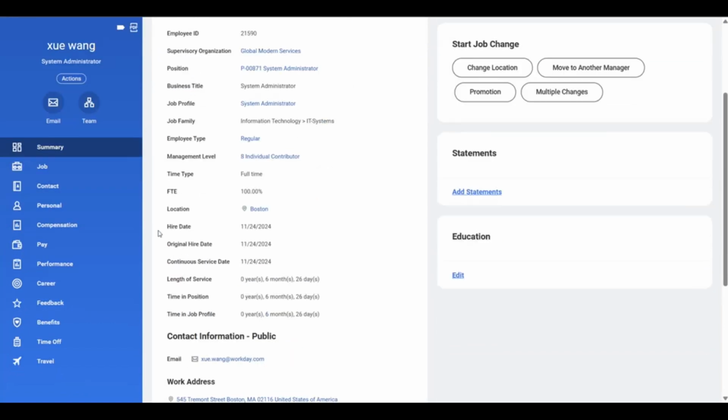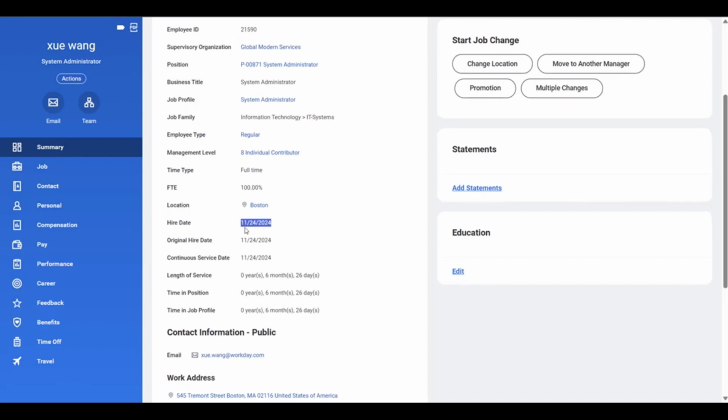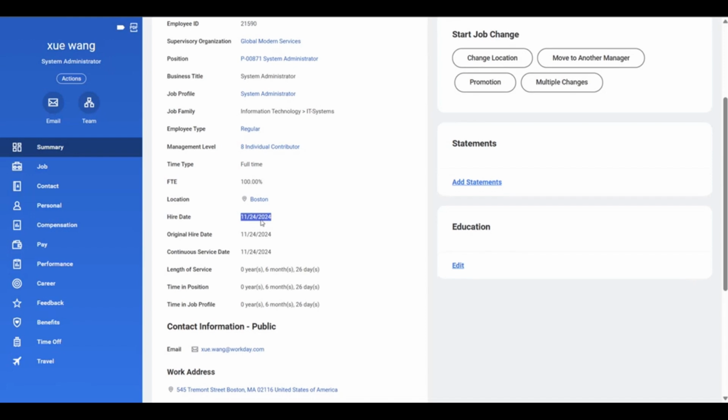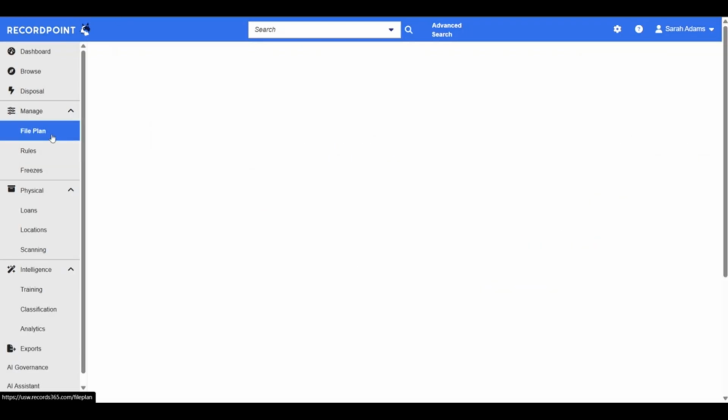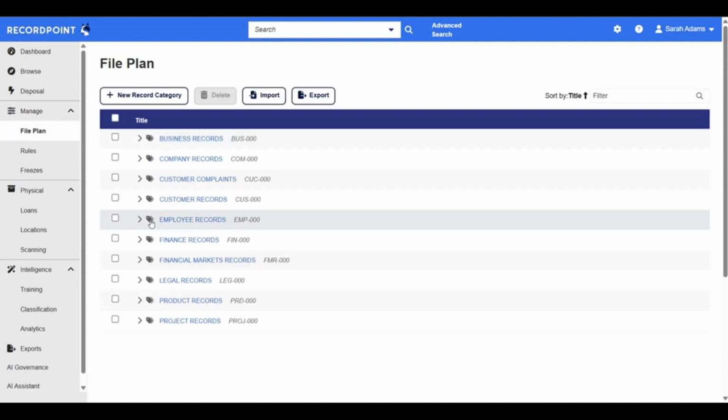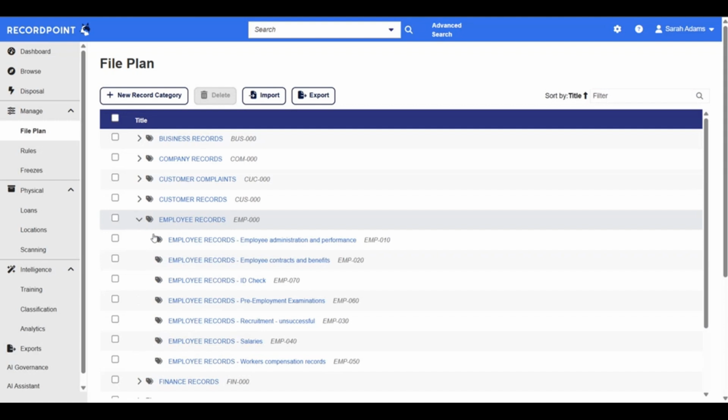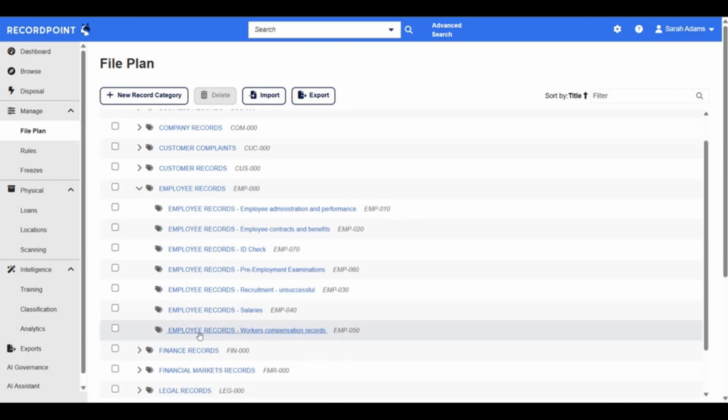So for example, we've got the hire date here. We could start the clock ticking based off this specific metadata and destroy the record on the 11th of the 24th, 2034. You can set that specific metadata over here in the file plan. Let's look at an example for employee records.